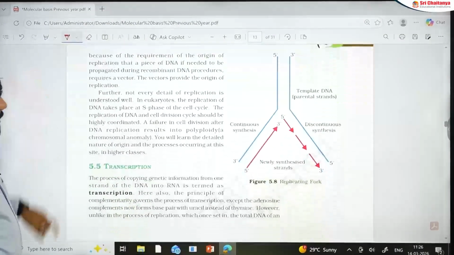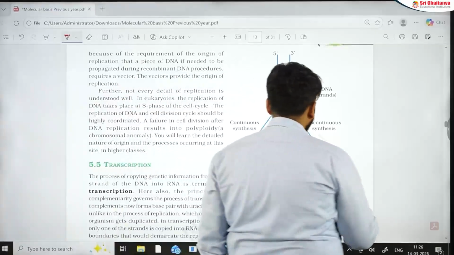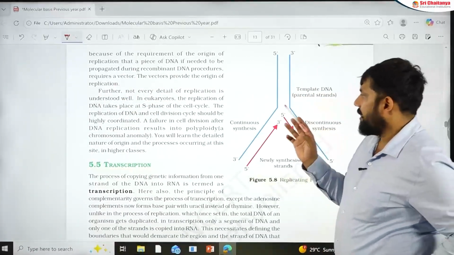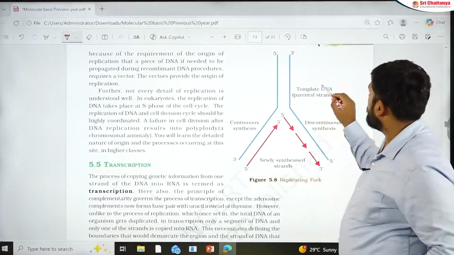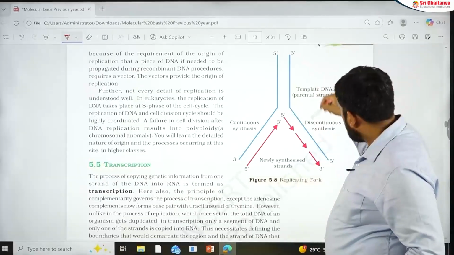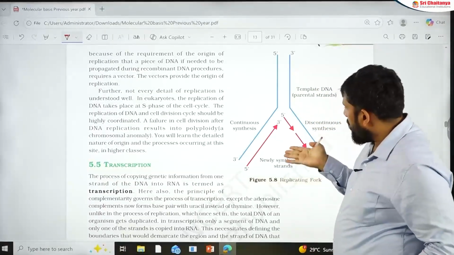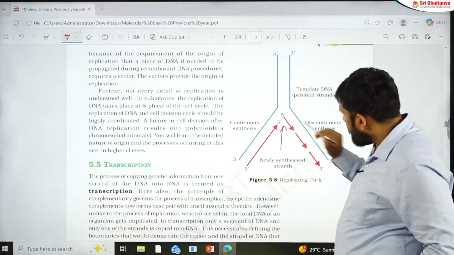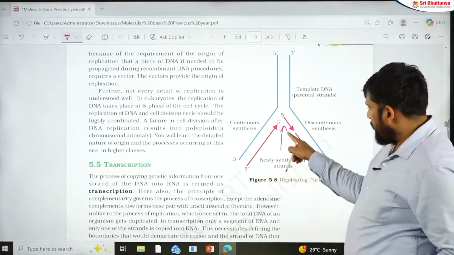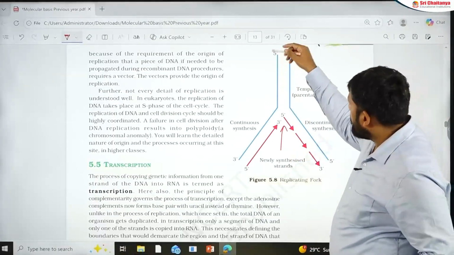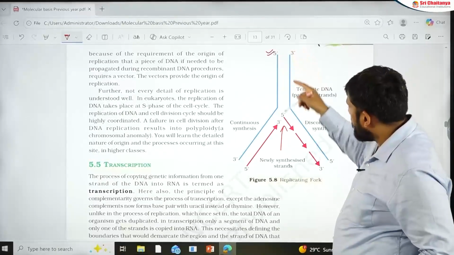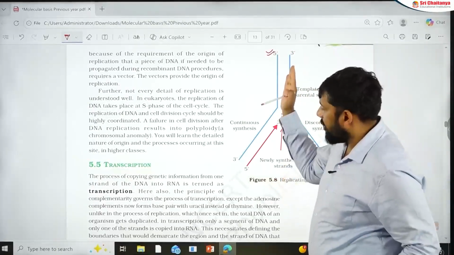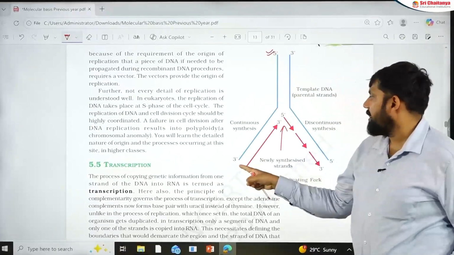A very important part, that is the replication fork. Now one hidden question here. When we are discussing this, this is the template. Now many students wonder how can I get that this is the template. Remember that you are opening the DNA from this side. If you are opening the DNA from this side, many students start to read from here. No, you cannot read from here. If you are opening the DNA from down to up, then you have to read the DNA from down to up also.